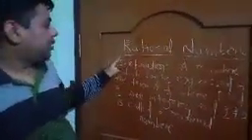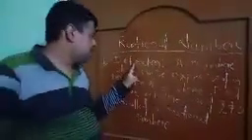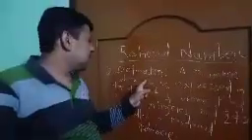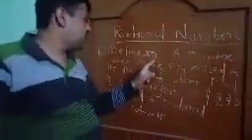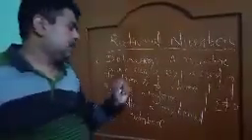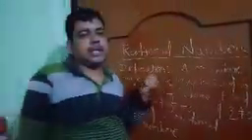So again I am repeating this. Please look carefully. What is the definition of the rational numbers? A number which can be expressed in the form of p by q, where p and q are integers and q is not equal to 0, is called a rational number.